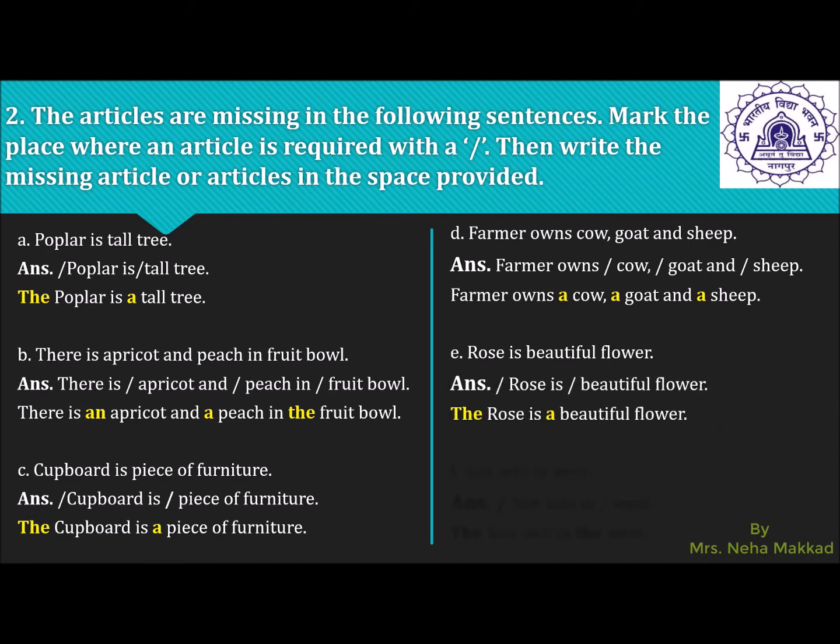So the definite article the will come because we are referring to a particular or definite flower, that is rose. The rose is a beautiful flower. Sun sets in west. So, as you know, there is only one sun in this whole world. So, the sun sets in the west and there is only one west direction. So, the west.